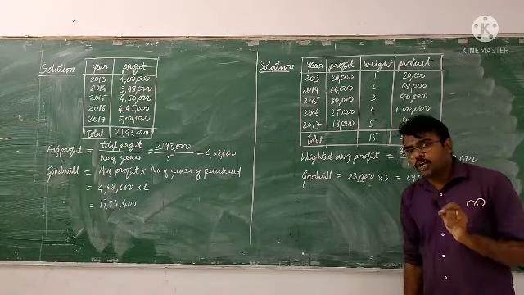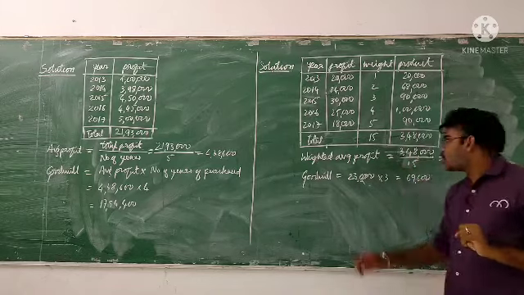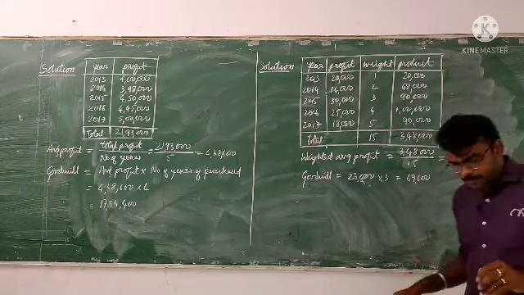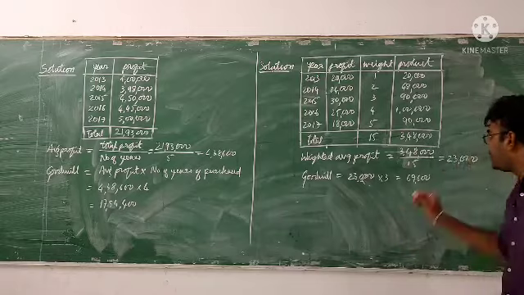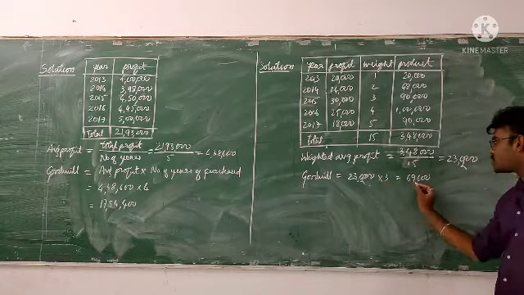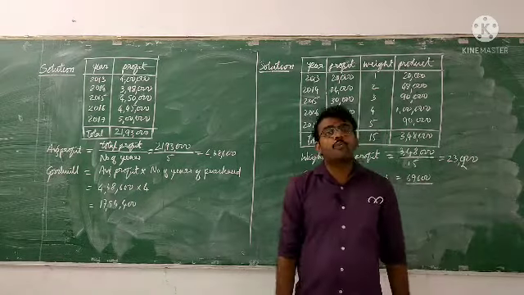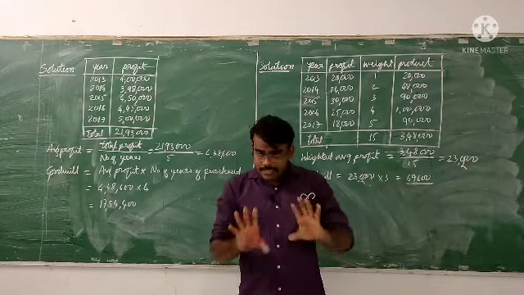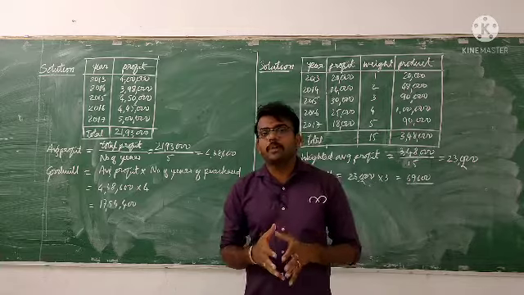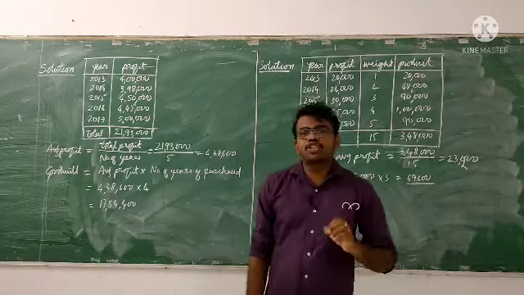So what is the formula for goodwill? Goodwill is equal to average profit into number of years of purchase. So 23,200 into 3 will become 69,600. That is the goodwill of the firm. This is the simple way to calculate the goodwill by using the average profit method. It is the simple average profit method, and it is the weighted average profit method.